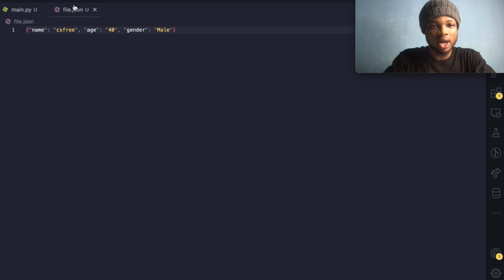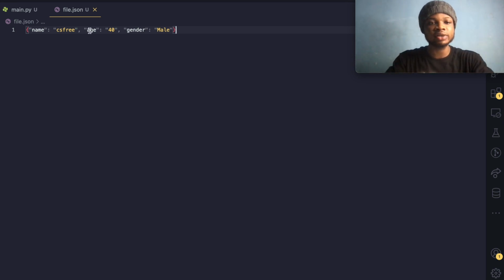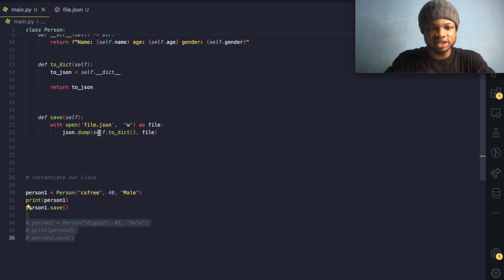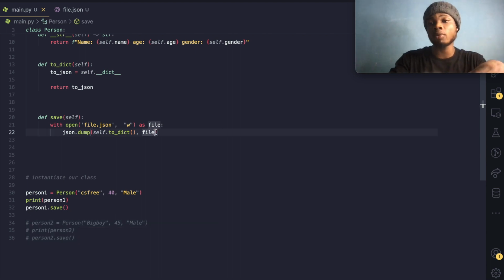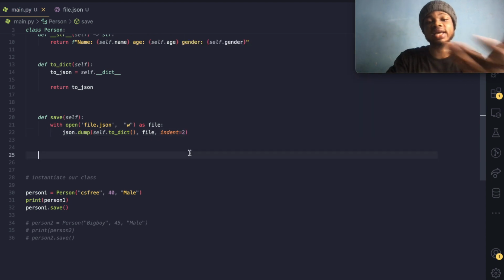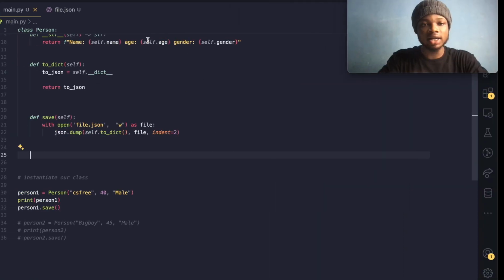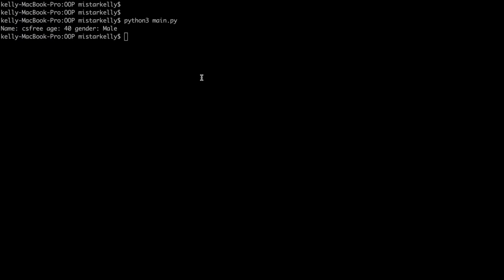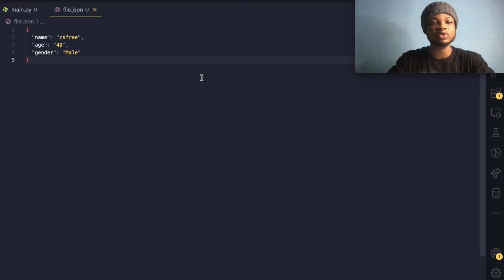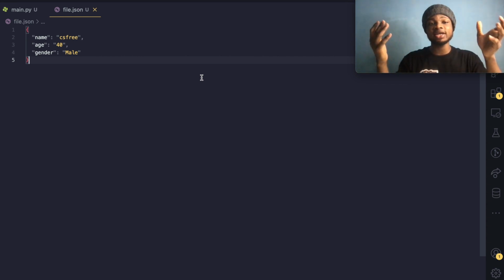So it just gives us one entry in the database, because what you saw earlier is not a proper JSON format, right? So let's just work with one entry. Remember I told you that this dump also takes one more additional parameter, and this parameter is called indent, and we just pass any level of indentation that we want. So let me just give you 2. If I run my code again, watch how it will be represented. I think this is now much more appealing to the eye.